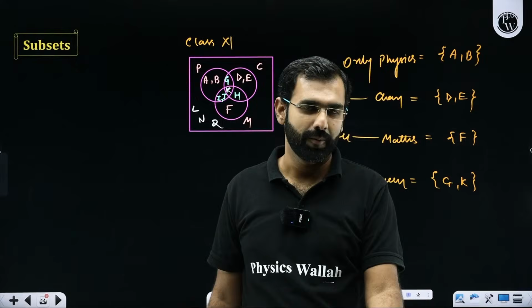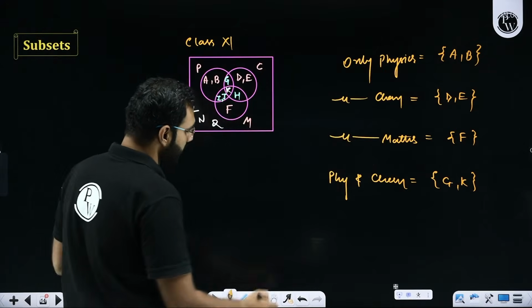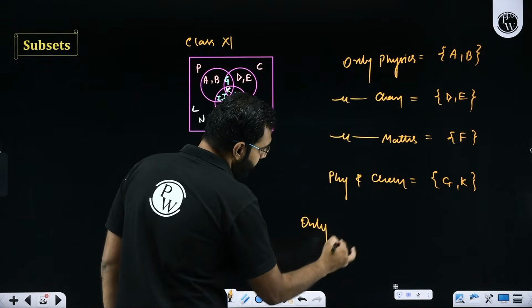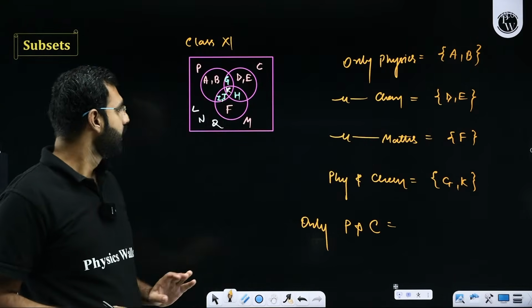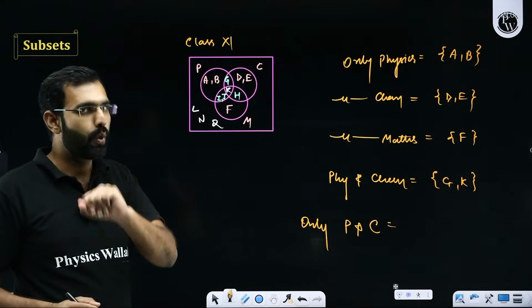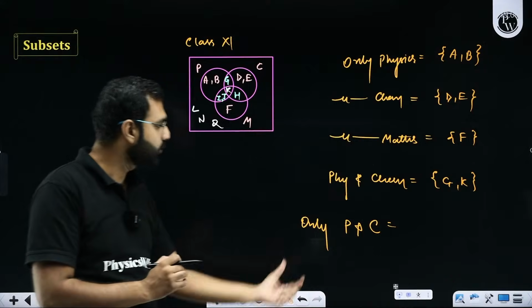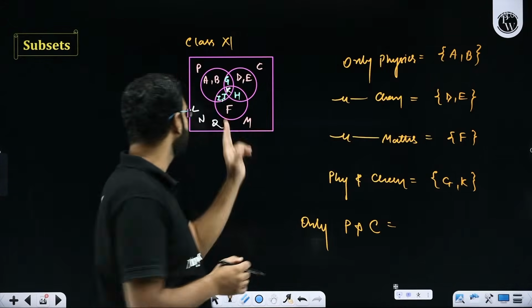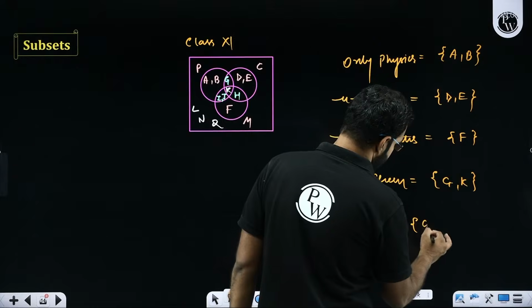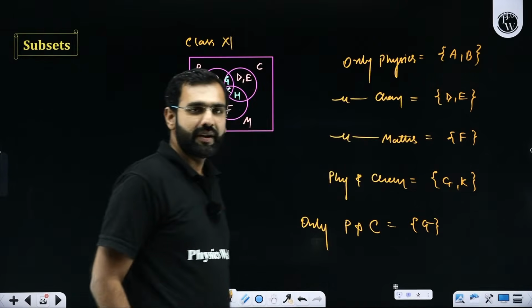Now the next thing which I'm going to say is, can you help me with the people who like only physics and chemistry? There, K will not be there. I need a person who likes only physics and chemistry. So in your class, the person who likes only physics and chemistry is this person who is G. Able to make some sense out of it?